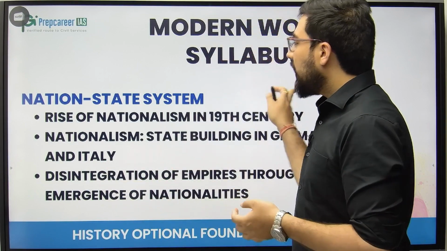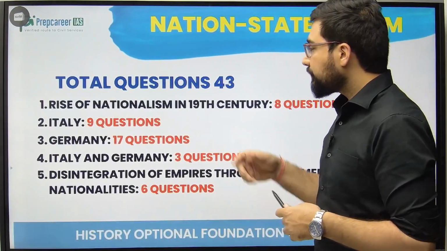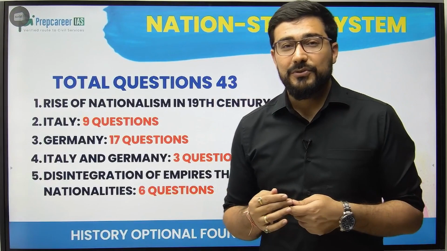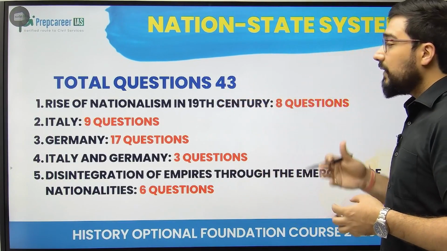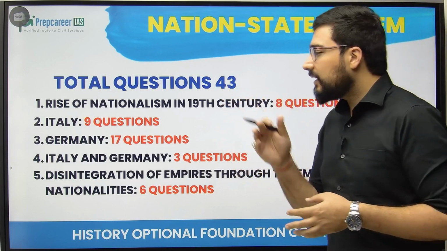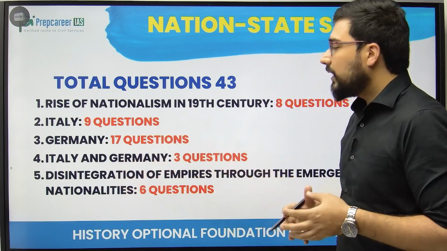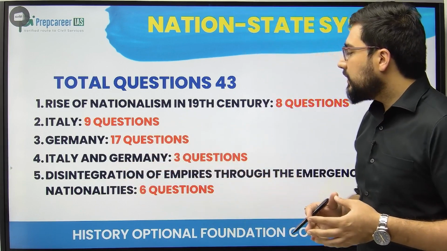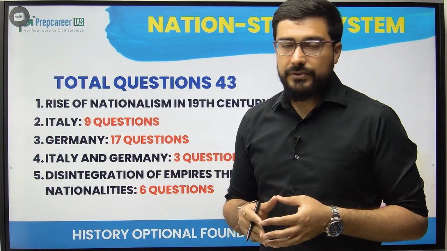Let us see the kind of questions which UPSC has asked here. If we see the trend, there are a lot of questions. How many questions? 43 questions. Rise of nationalism in the 19th century: we have 8 questions here. Italy around 9 questions. Germany you can easily highlight, 17 questions are there. Comparison of Italy and Germany, here we have roughly 2 to 3 questions. And then the disintegration of empires through the emergence of nationality, we have 6 questions.